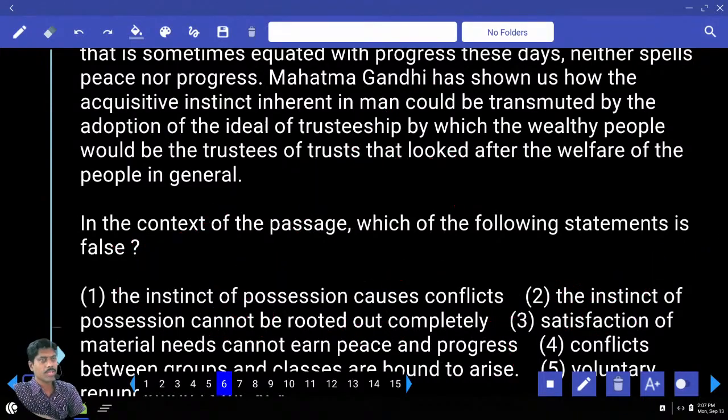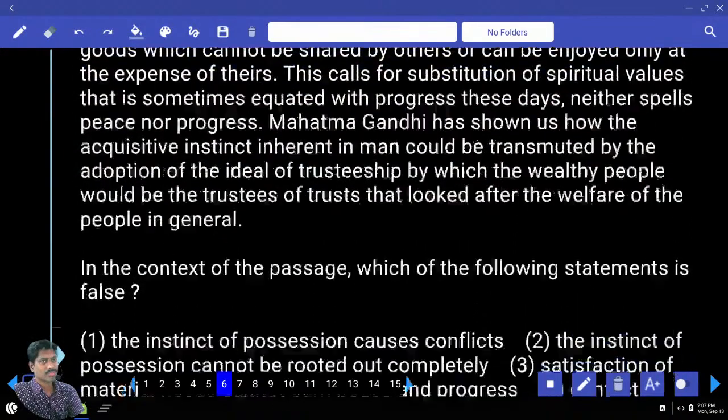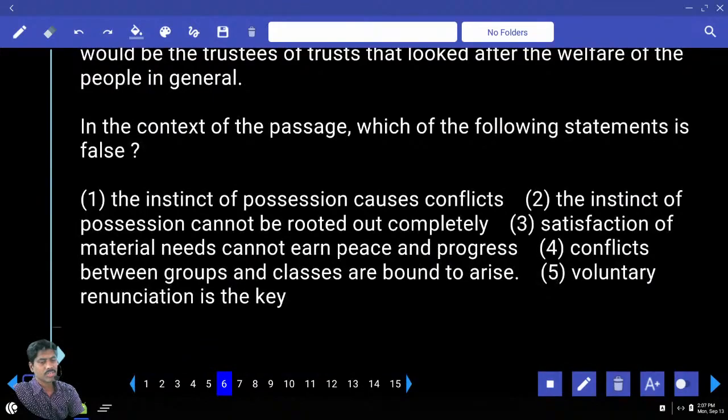Which of the following is false? Can you show me which is false? True, false. The instinct of possession causes conflicts. Is it given? Possession means ownership. If you want to have the ownership of something, that causes conflicts. Maybe the instinct of possession cannot be rooted out completely, maybe satisfaction of material needs cannot earn peace, conflicts between groups and classes are bound to rise, voluntary renunciation is the key.